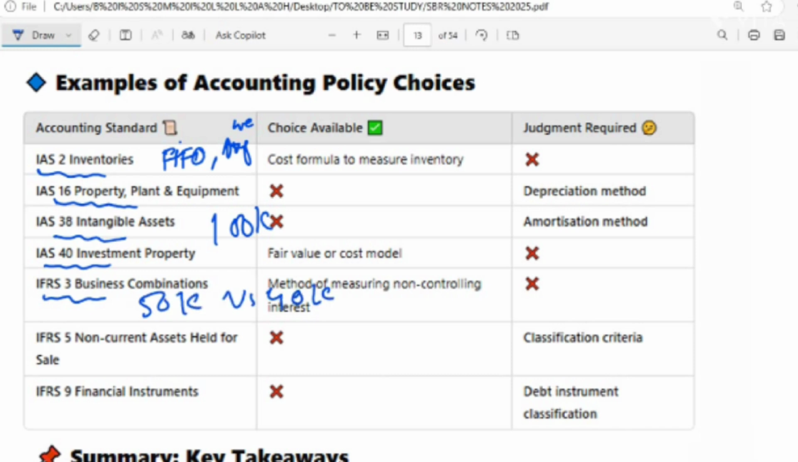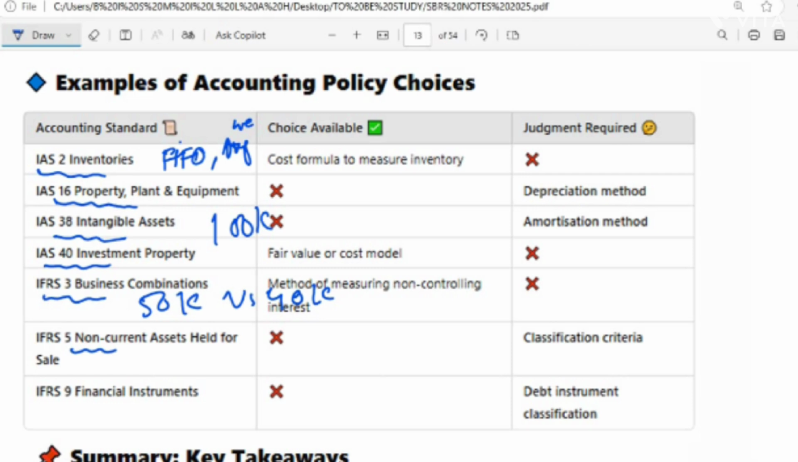The fifth one is IFRS 5, non-current asset held for sale, and in this standard there's a choice of classifying the asset as held for sale and stopping depreciation. Now this will impact the profit, which will boost by avoiding depreciation. Depreciation is usually an expense, so that will reduce your profit. And if you stop depreciation, then definitely your profit will boost.